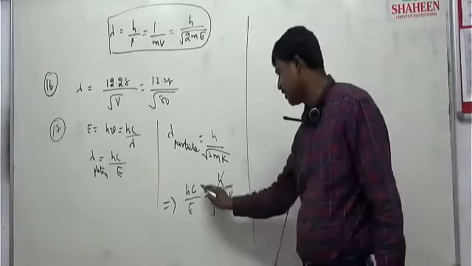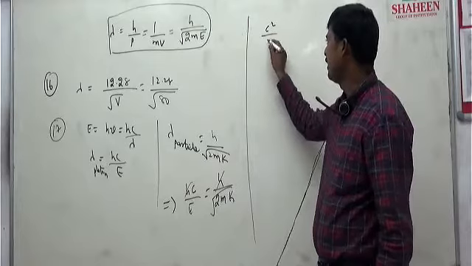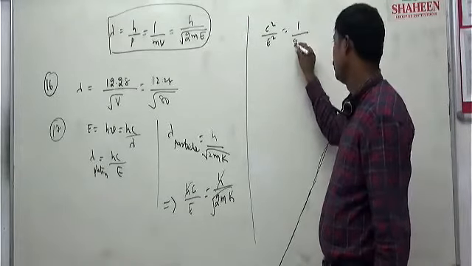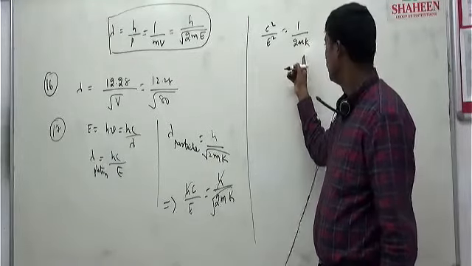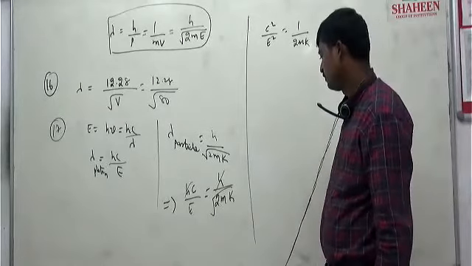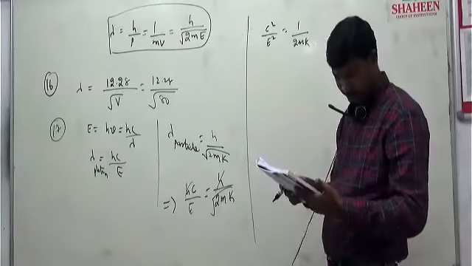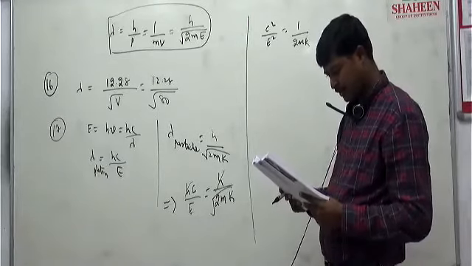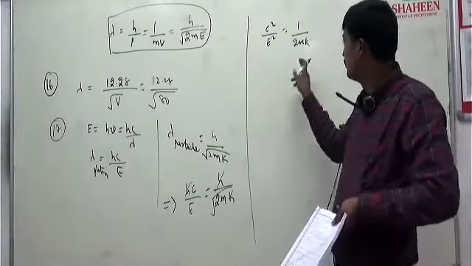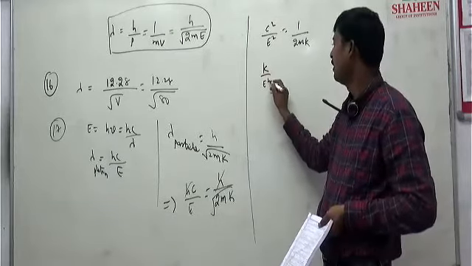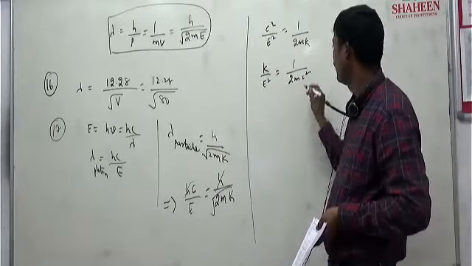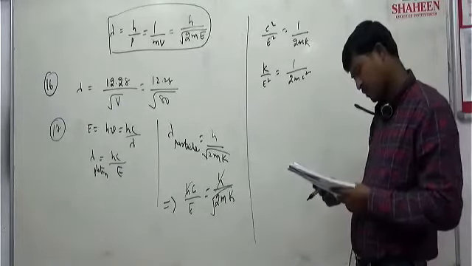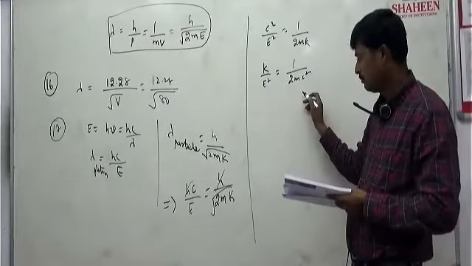Squaring on both sides, h cancels out, and c square by E square is equal to 1 upon 2mK, correct?